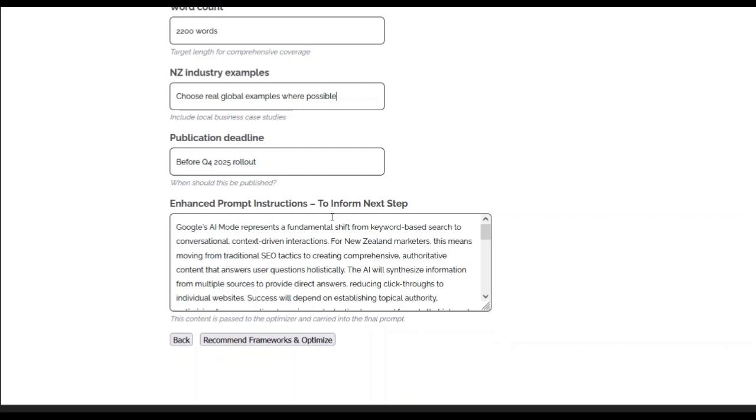So once you've made whatever changes you might want to make there, then you go to recommend frameworks and optimize. And this next step is where the AI is thinking again based on all those instructions and is going to compile that into a more compact final prompt for you to review. And again, this will take a little bit of time. The last process took 30 seconds. This is going to take a bit longer. So through the magic of editing, we will shorten that as well.